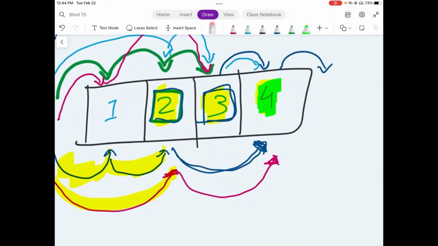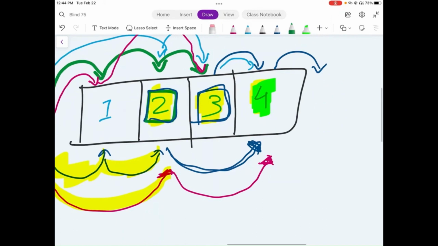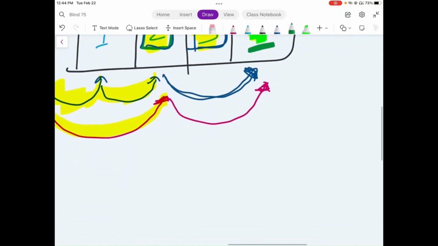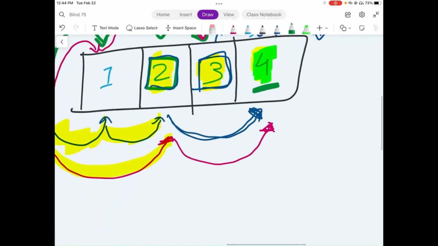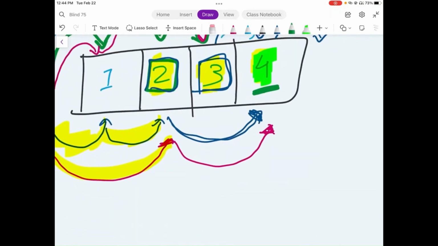So we end at 4, and the number of distinct ways we can reach 4 would actually be the summation of the number of different ways we can reach value 2 plus the number of different ways we can reach value 3.